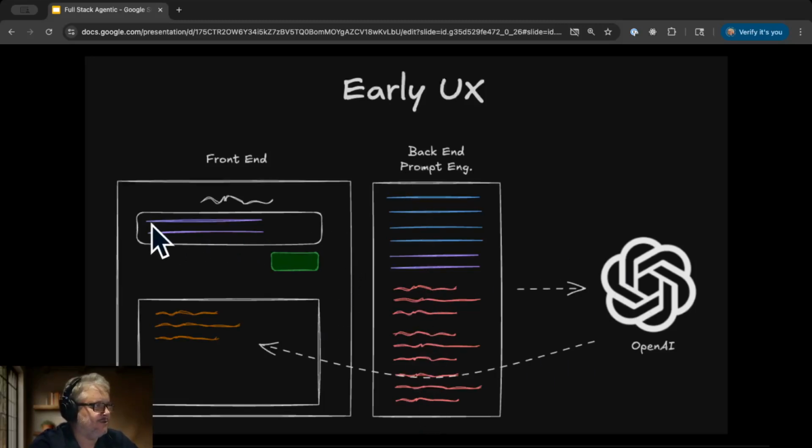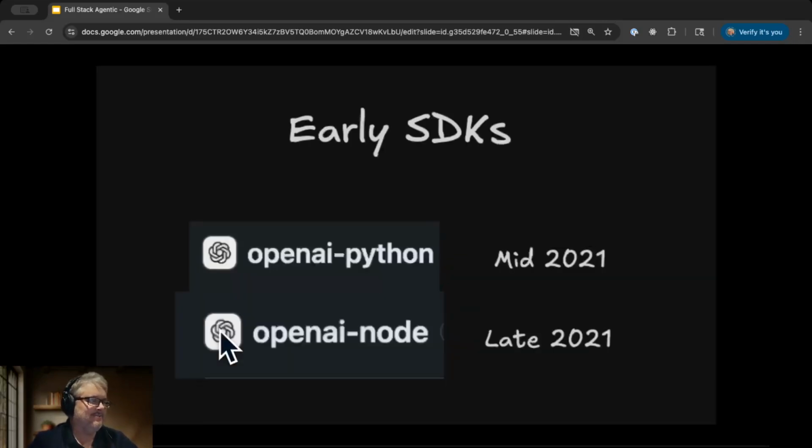And so what you would do is you take the user input here that I've got in purple, and you would wrap that in a system prompt where you'd say something like you're a poem writer, and then the user input might be like what type of poem they want to write, and then you'd give it a bunch of examples. So like if the user told you this, this is what kind of poem to write. If the user gave you this, this is what kind of poem to write. And so with just a few examples, you could pass that to the LLM and give it back to the user, and it was quite amazing, and it demonstrated the capabilities of the LLM amazingly.